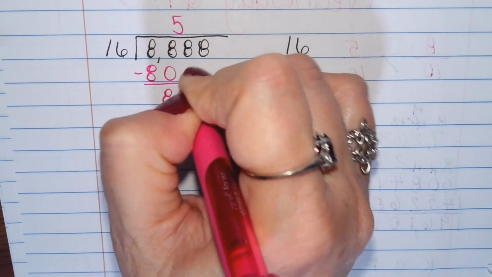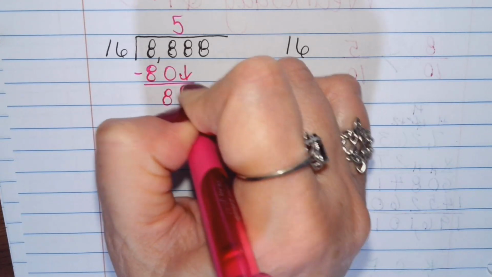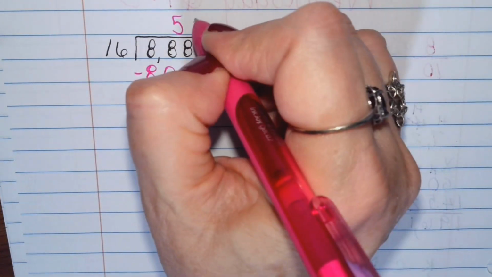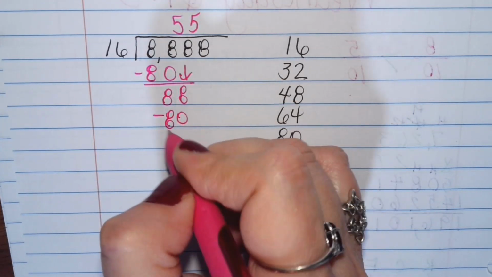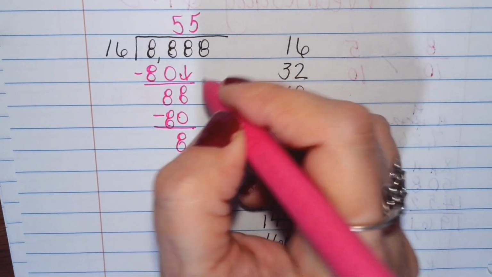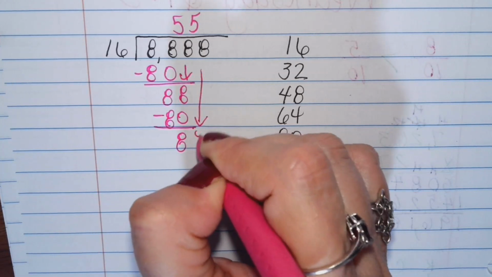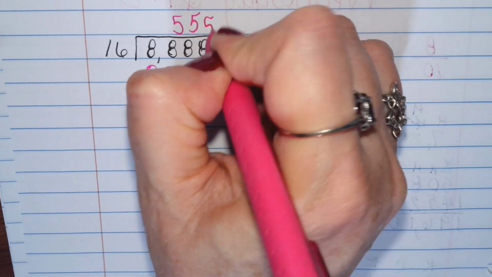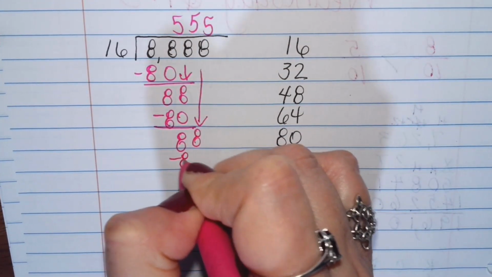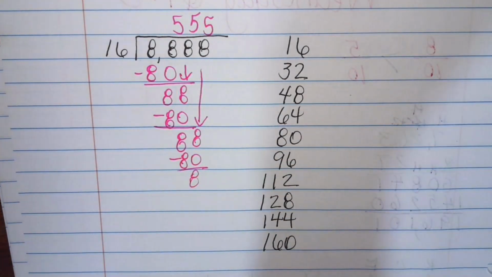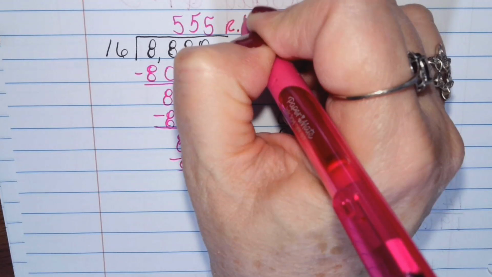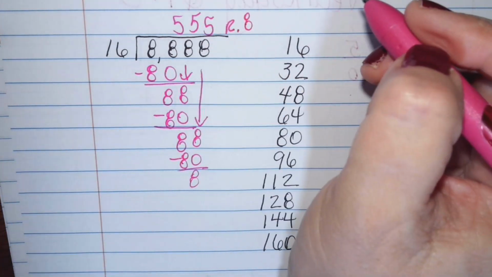That leaves me an 8. Dragging down this other 8. It's 5 again. Subtract 80. Leaves me 8. The other 8. Again. All right, nothing left to bring down. So we can write it with a remainder 8 because it doesn't give us any specific directions.